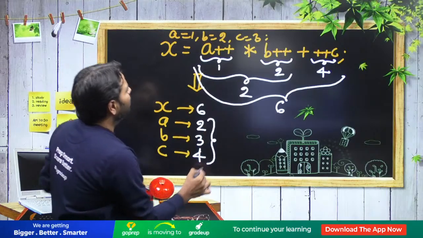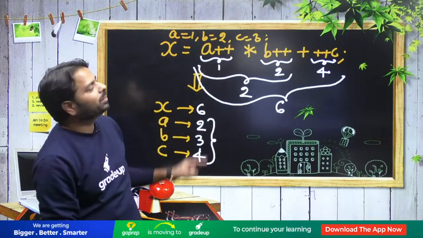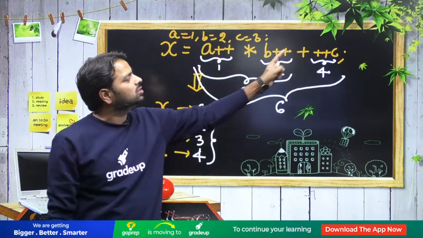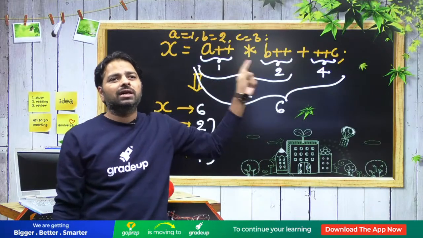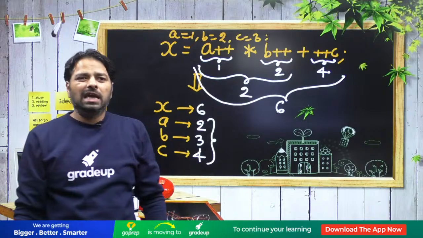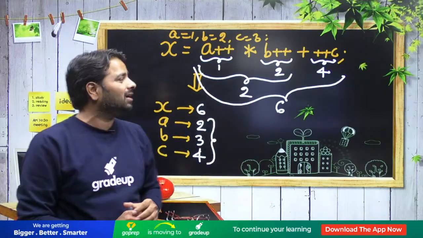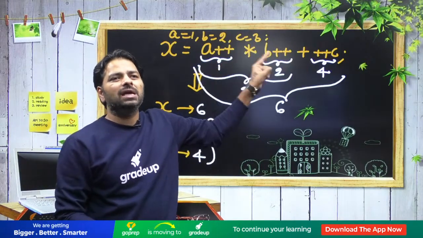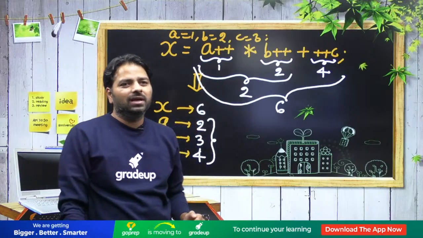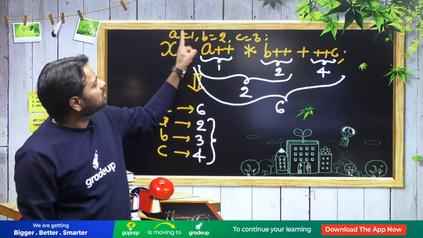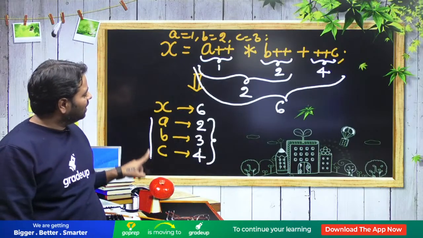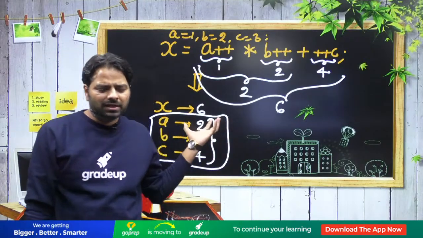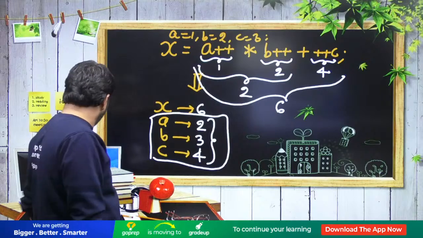These are very easy. 1 definitely 2, 2 definitely 3, 3 definitely 4, because they have increments. But X only is going to see the different result, because sometimes you are using post, sometimes you are using pre, and depending on that the X value is affected. Right? ABC is very easy. Why are you making the mistake? A is 1, so it has to be 2, because you are using increments. A, B, C, everybody incremented once. Blind answer, it has to be 2, 3, 4. You can't write the wrong answer for this. Okay, only X might be a problem, but I have explained it. All right. Okay, let's move.